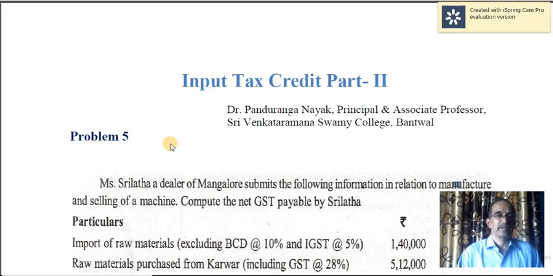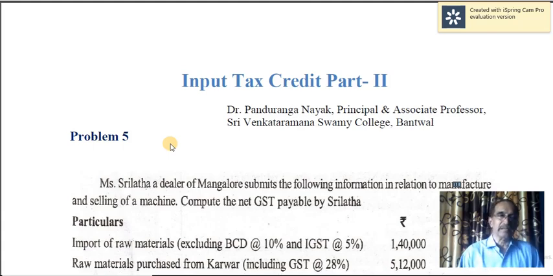For example, the seller is in Karnataka, and the buyer is also in Karnataka. So that is intra-state sale or supply. On the other hand, if the seller and buyer are in two different states, we call that interstate supply or interstate transaction. Here, IGST is applicable. IGST means integrated goods and services tax.